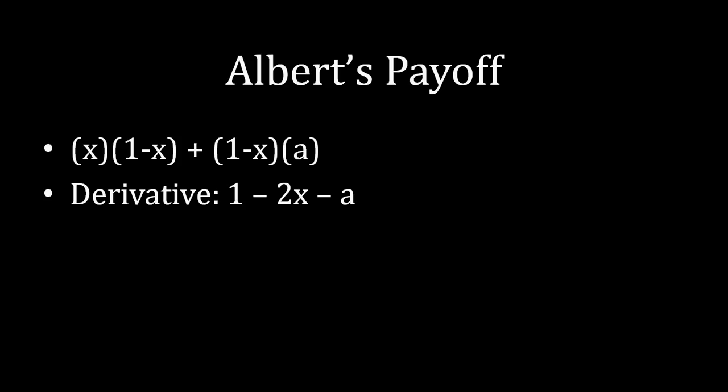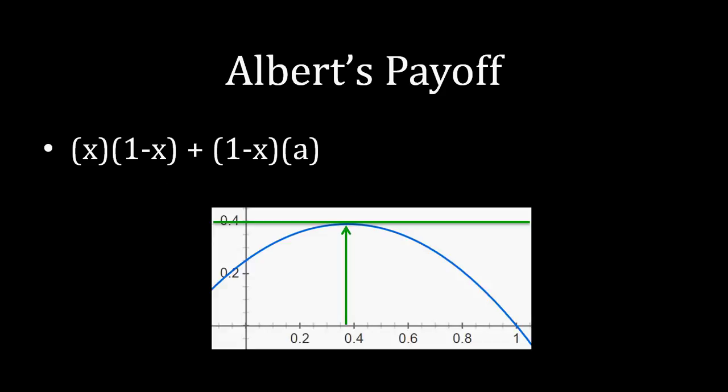Just trust me. The derivative with respect to x is 1 minus 2x minus a. And this derivative function is giving us the slope of the line at any given point x. Well, we want to know where this slope is equal to 0, because if we know where this slope is equal to 0, that is the optimal offer.